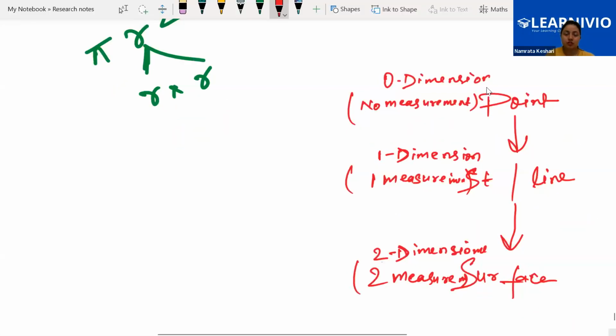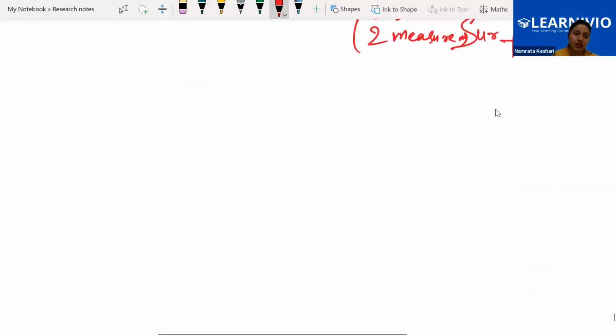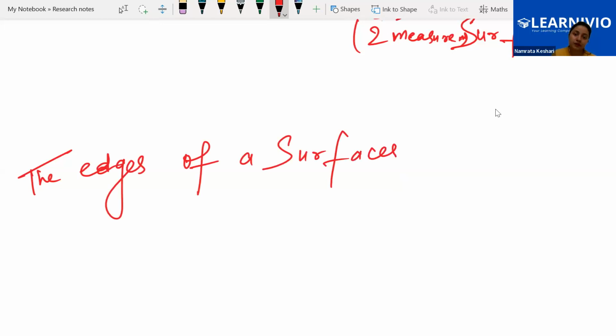Now the next definition. Apart from this, we have also discussed that a line is completely made of points. All the points are evenly sitting on the line and combined together give us a straight line. Now the next definition says that the edges of a surface are lines.